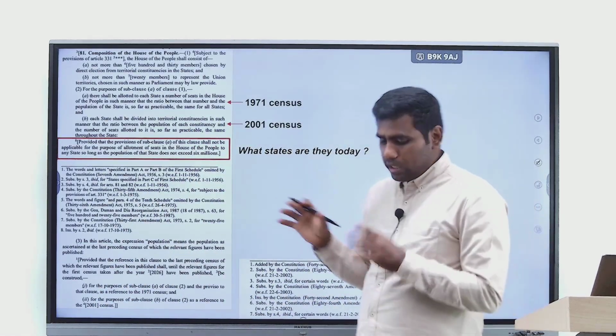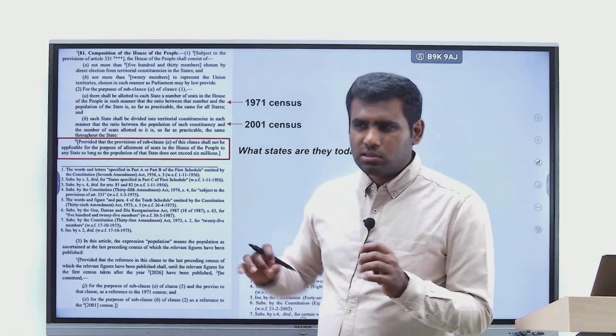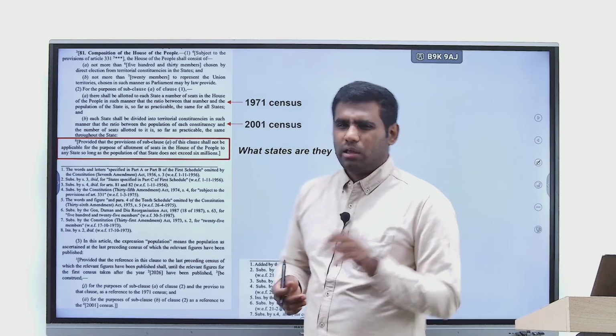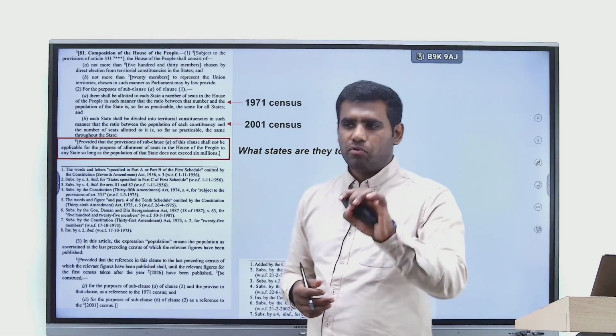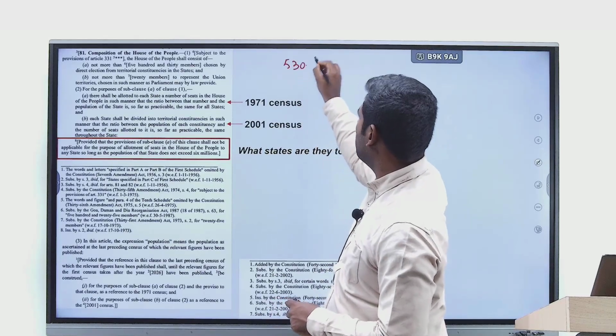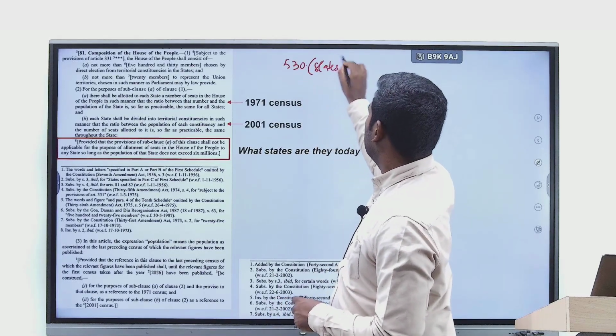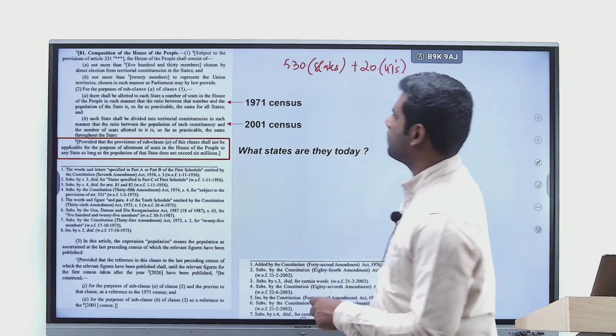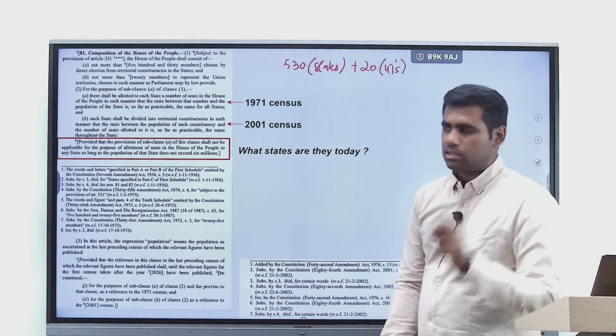So, the next article, Article 81, is also quite important because there are just so many nuances in Article 81. Let us have a look at it. Article 81, as you know, talks about the composition of Lok Sabha. It says that not more than 530 members representing the states and not more than 20 members representing the union territories. Right. So, this is what Article 81 says.